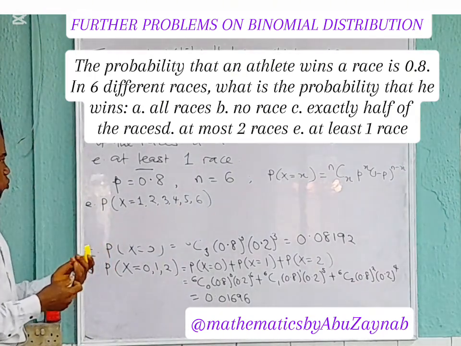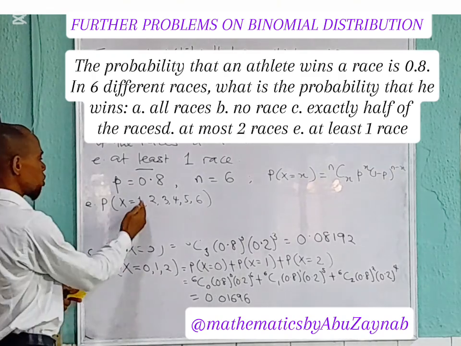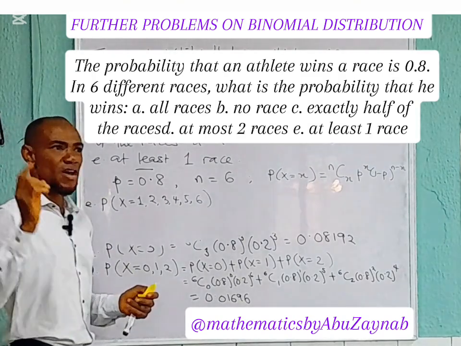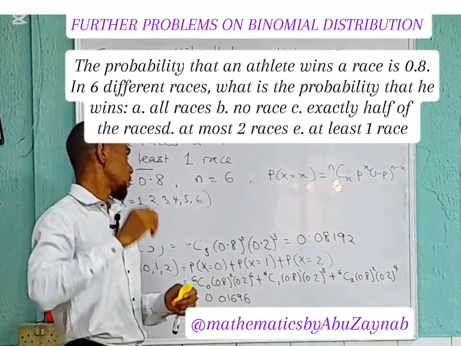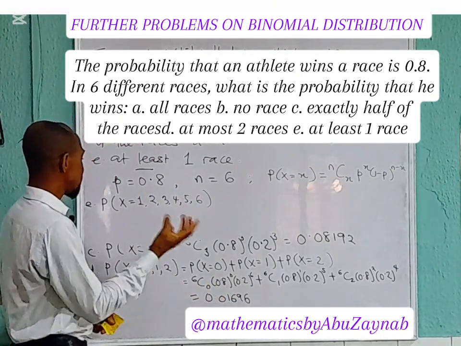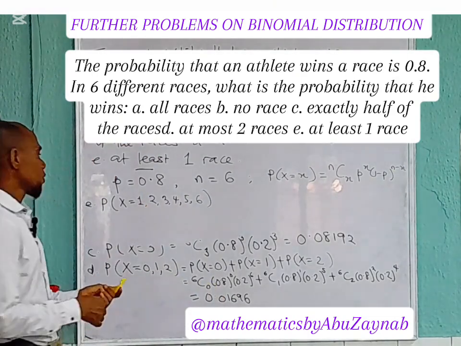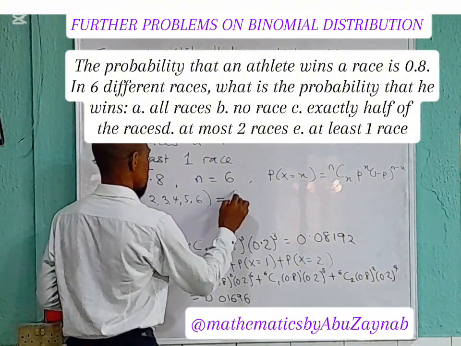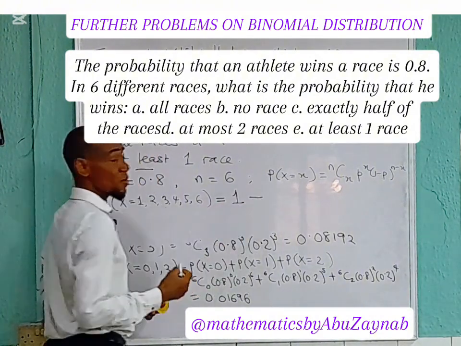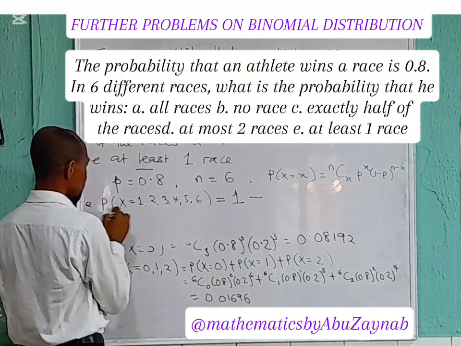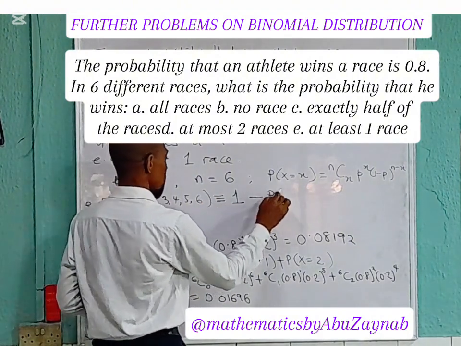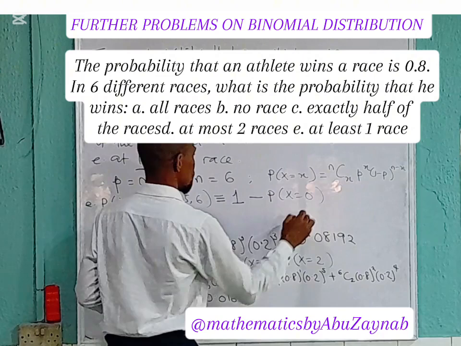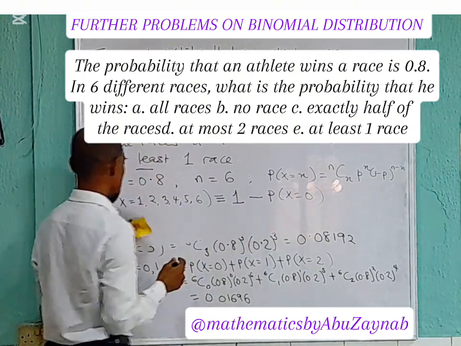Now this is going to be cumbersome and quite tedious to compute for each of them. However, you recall that the probability of a sample space is 1 in its entirety, so the only missing value here is 0. Using the concept of the probability of the sample space being 1, we can easily say this probability is equivalent to 1 minus the probability of x equals 0, since 0 is the only missing value here.